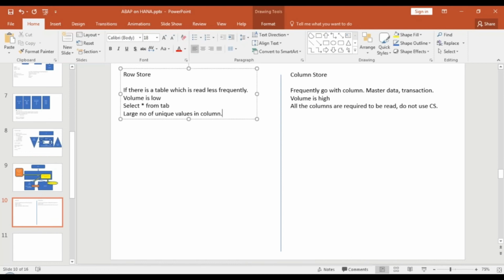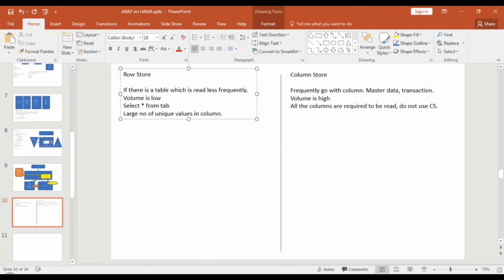Do you think every sales order will have a different material? Of course not.